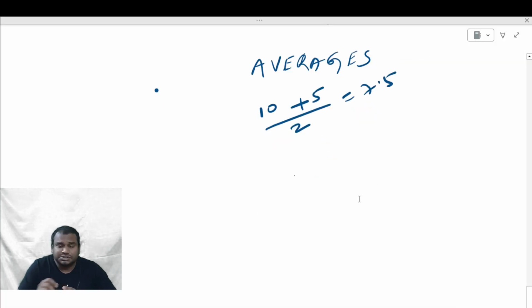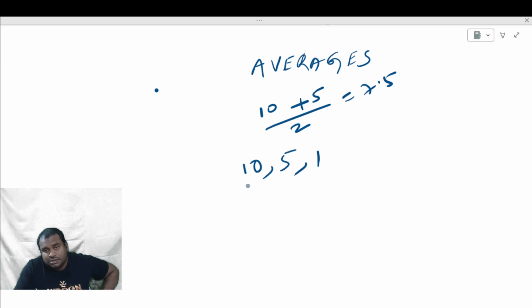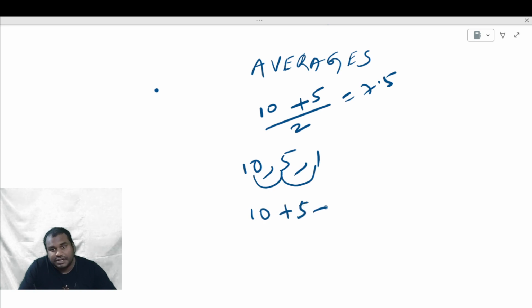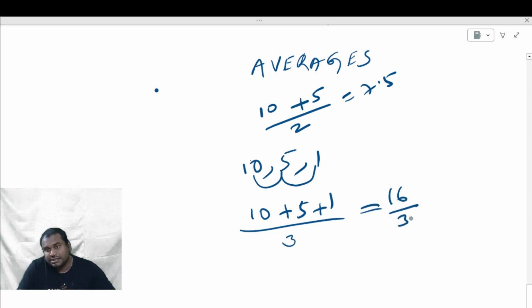What is their average? Suppose those numbers are 10, 5, and 1. Sum of the numbers, add these three numbers. So 10 plus 5 plus 1 divided by how many numbers are there? 1, 2, 3. So 16 divided by 3, 5.33. This is the average of these three numbers.